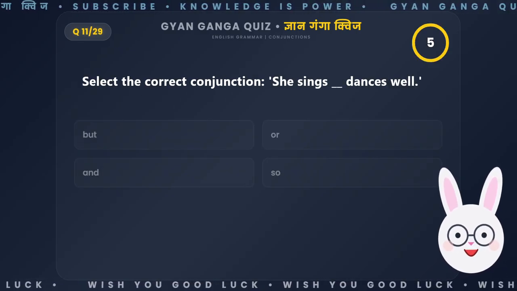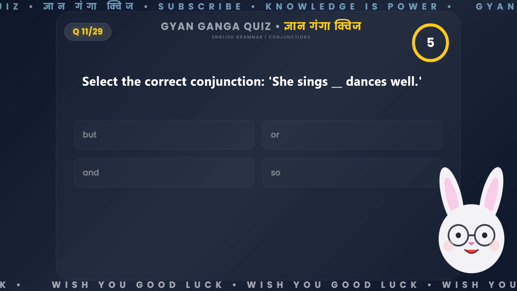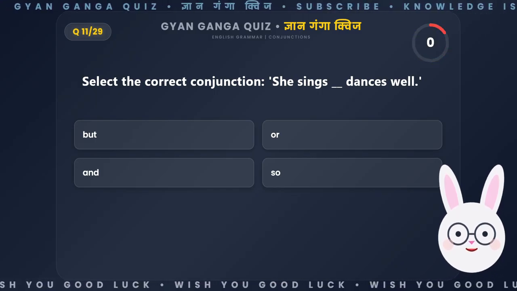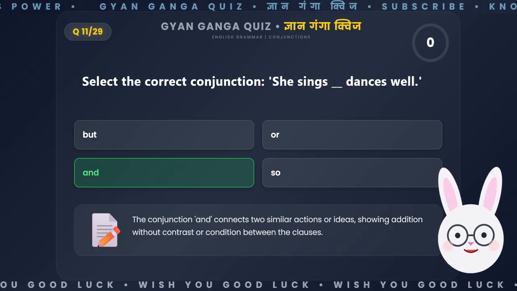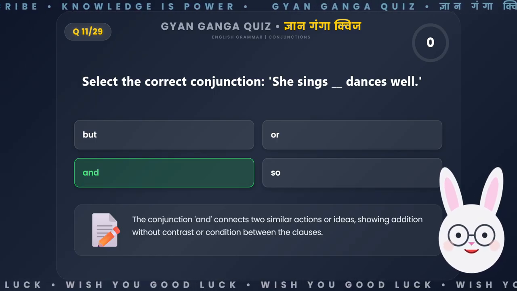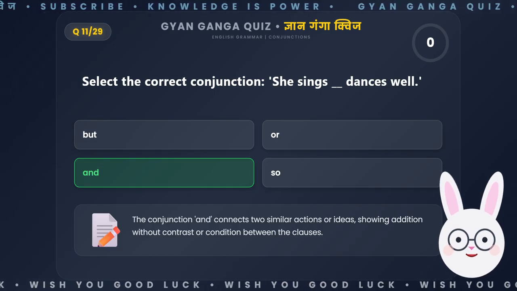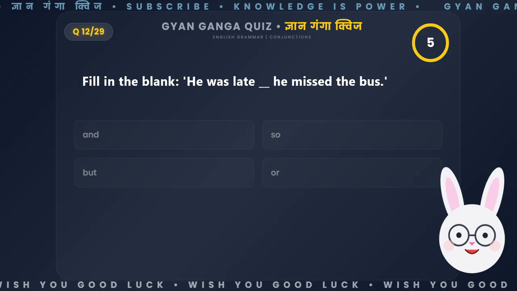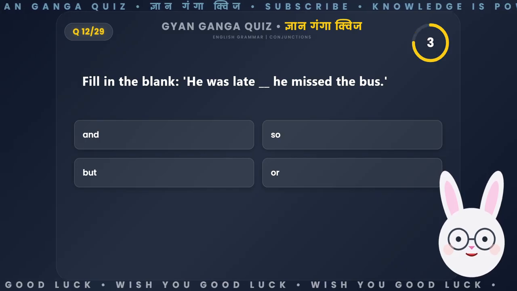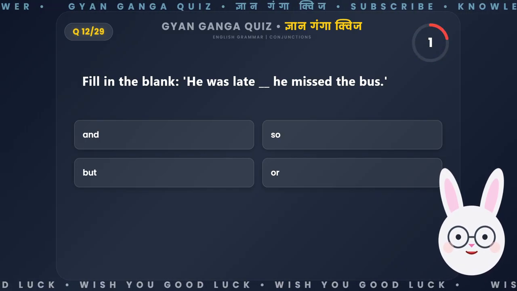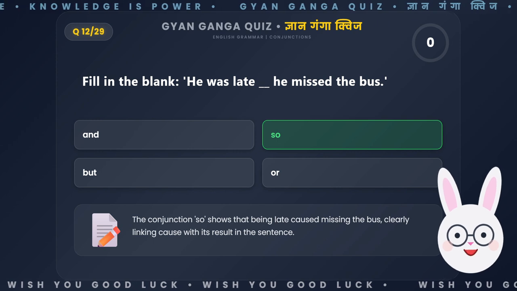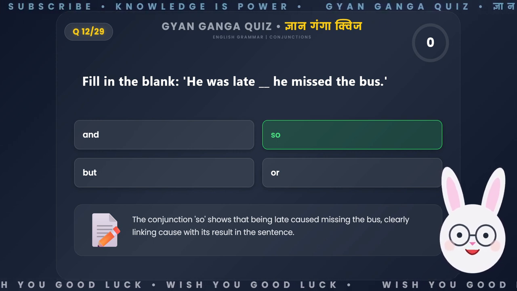Select the correct conjunction. She sings __, dances well. The conjunction and connects two similar actions or ideas, showing addition without contrast or condition between the clauses. Fill in the blank. He was late __, he missed the bus. The conjunction so shows that being late caused missing the bus, clearly linking cause with its result in the sentence.